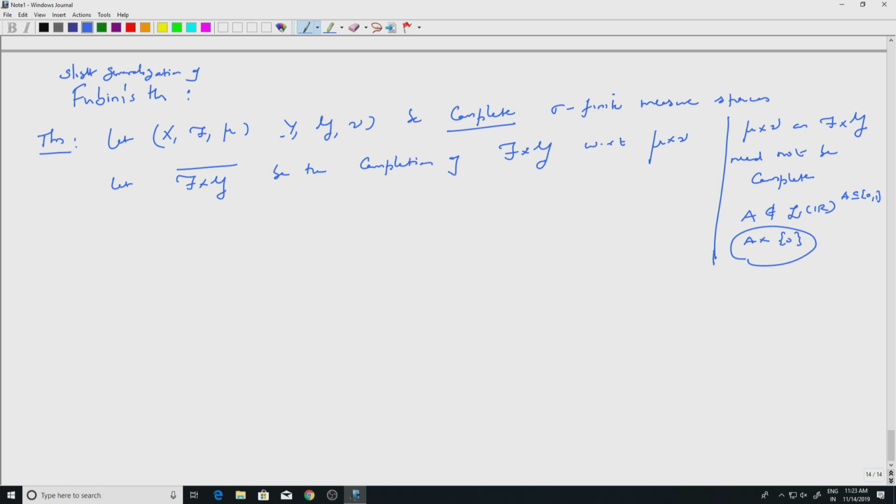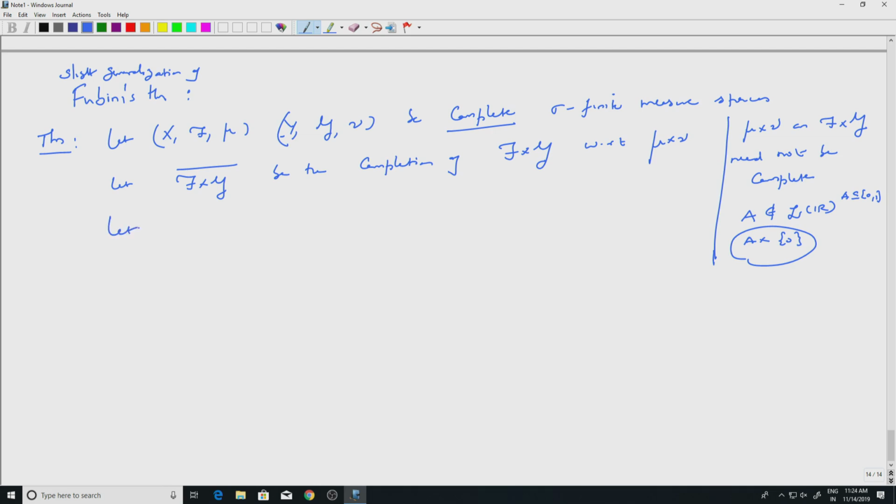There are certain things here which I may explain later. As of now, one needs to realize that the product of two complete measure spaces need not be complete. So you complete it by putting in subsets of sets of measure 0.